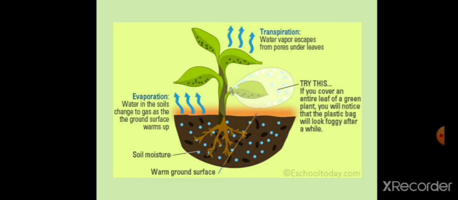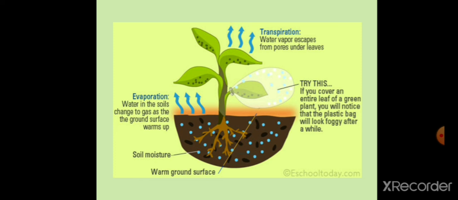So let's have a quick overview of what we studied today. We studied why plants need water, and what is going to happen to the plant if it loses water or doesn't get enough water. It is going to wilt. That means the leaves and the stem are going to droop. Then we studied two important terms, turgid and flaccid. When the cell is filled with water, it is turgid.